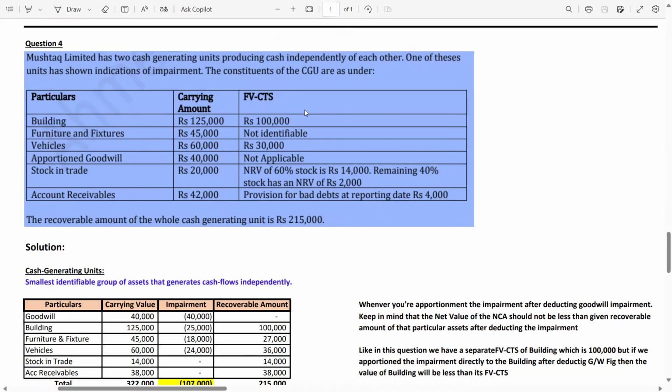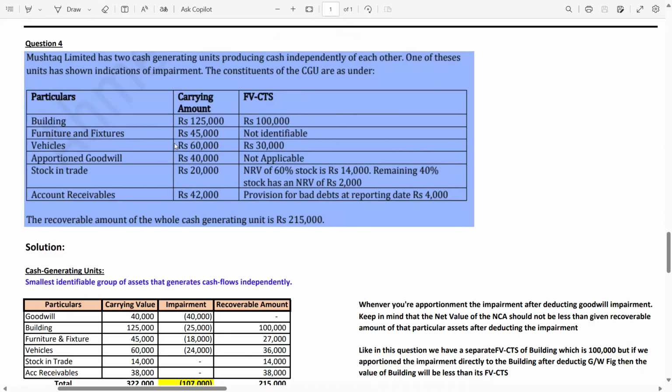So that's why these are CGUs, the smallest identifiable group of assets that generates cash flows independently. It is difficult to calculate the value in use of the individual item. That's why for ease, we club them as a CGU, cash generating unit.